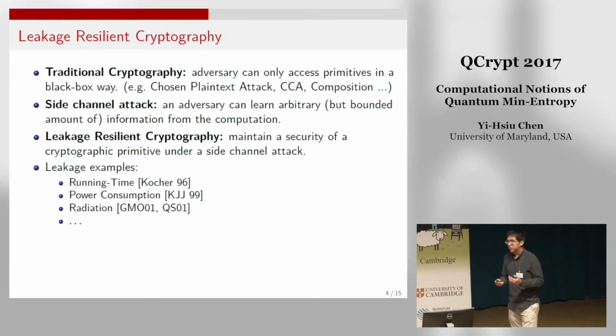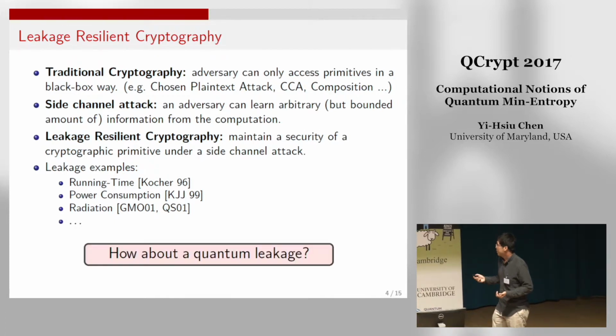But in fact, during the computation on those inputs, some information might leak. For example, the running time, the power consumption, the radiation. This sort of attack we call a side-channel attack. So leakage-resilient cryptography wants to solve this problem. And in this work, we would like to consider an even more general leakage, which is quantum leakage.